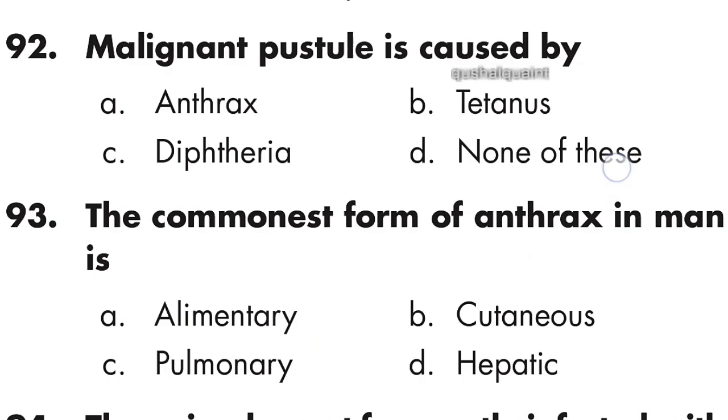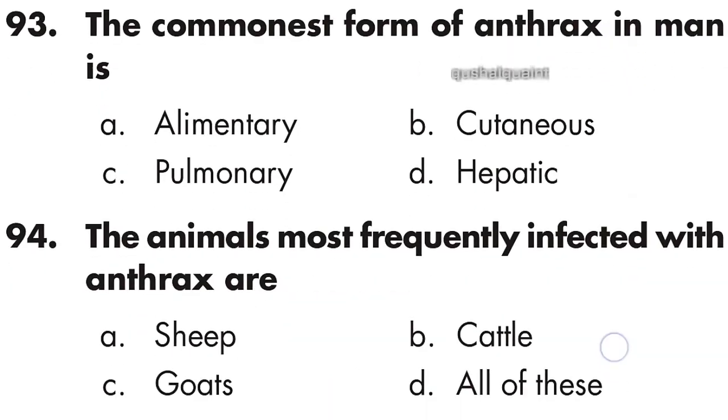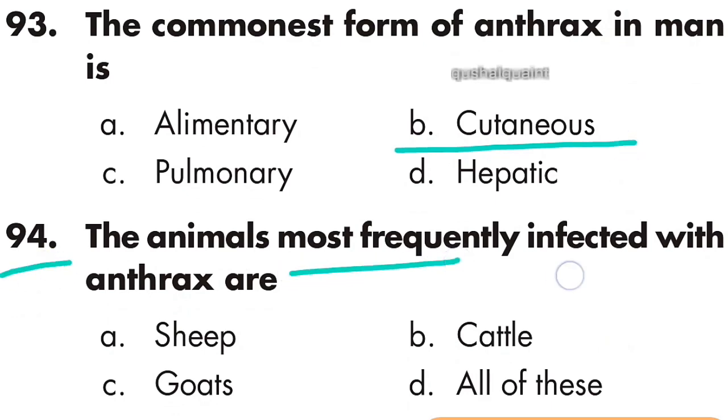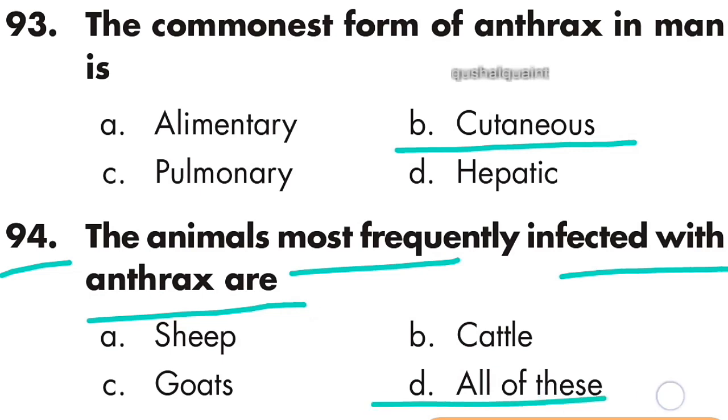93: the commonest form of anthrax in man is cutaneous. Option B is right. 94: the animals most frequently infected with anthrax are sheep, cattle, goat, all of these. Option D is right.